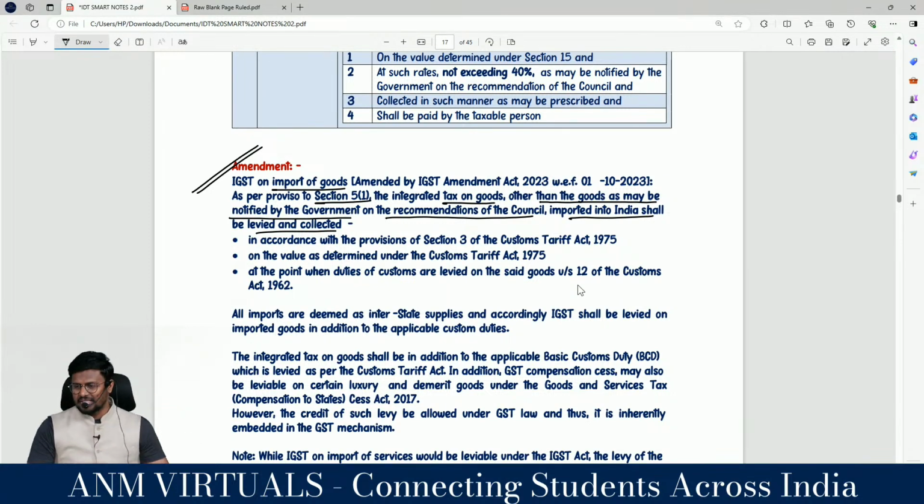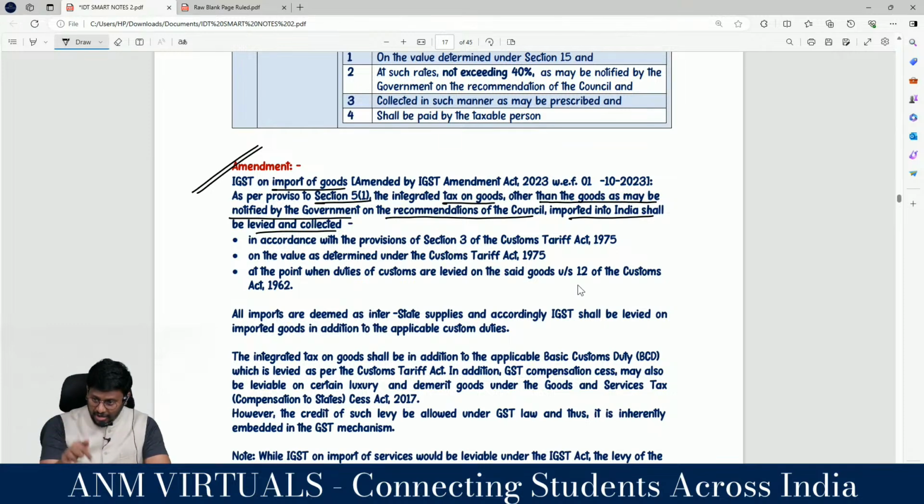Okay? Yes, right sir. What they are saying இங்க, correct புரிஞ்சுக்கோ. Sir, import is covered under 5(1), right? Yes, import activities are taken care by GST, right? Yes, but what GST is saying is that if you are importing goods, let the Customs Act take care. Let the Customs Act take care. But if you are importing services, the IGST Act will take care, correct?